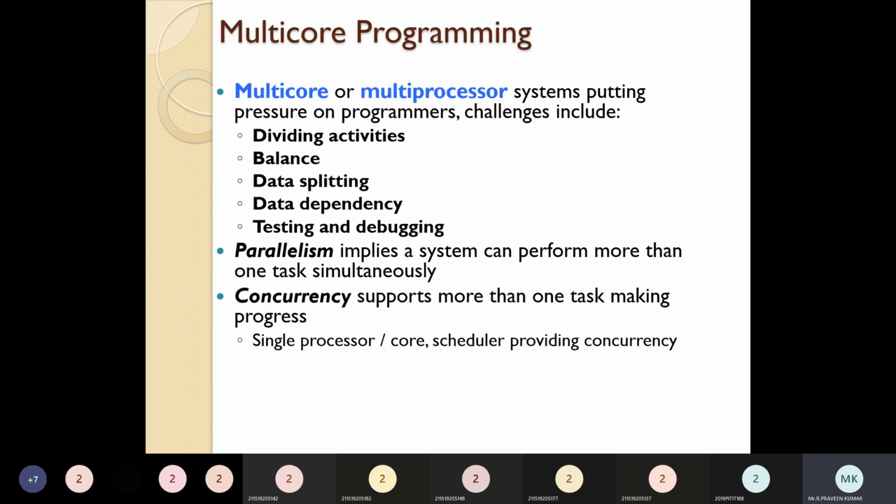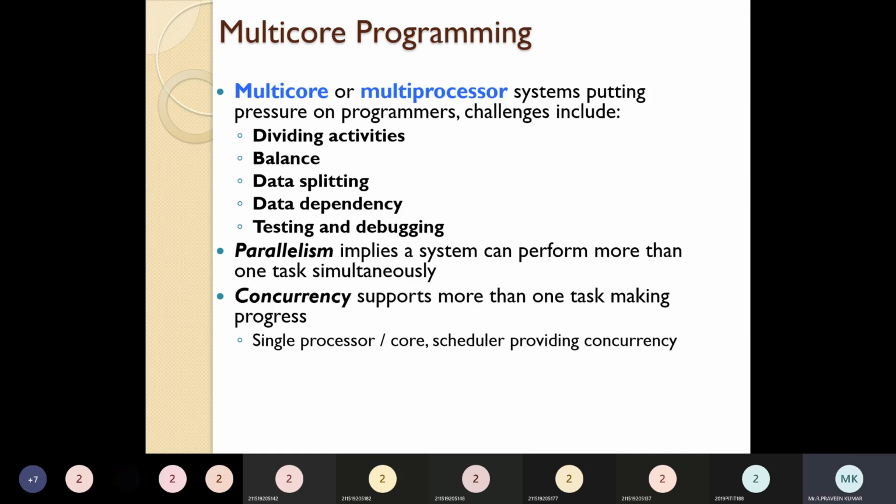Next one is testing and debugging. What is testing and debugging? Once you complete the process, you have to check whether the actual data matches the required data. After completing the process, we need to compare the required data with the actual data. If any changes occur, then obviously the required result did not occur, so we can easily identify that some problem may have occurred.